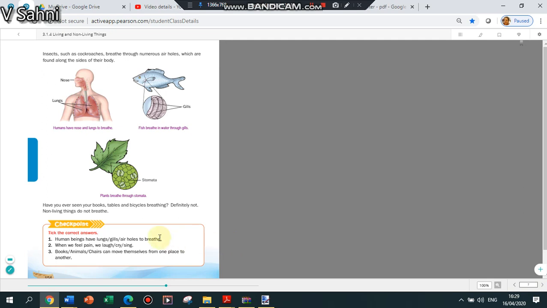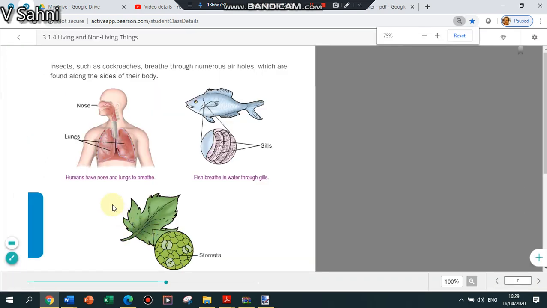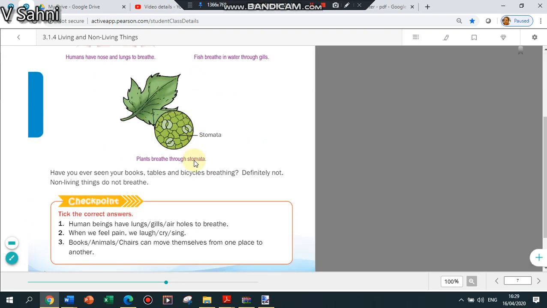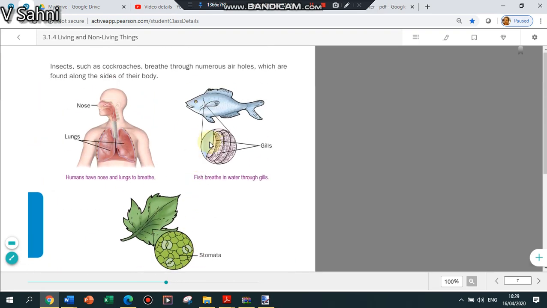Now see here. Insects such as cockroaches have holes on their body, and these holes are called spiracles. I'll give you this in the notes. This is a word that is better you learn. Insects such as cockroaches breathe through air holes, and these holes are called spiracles.